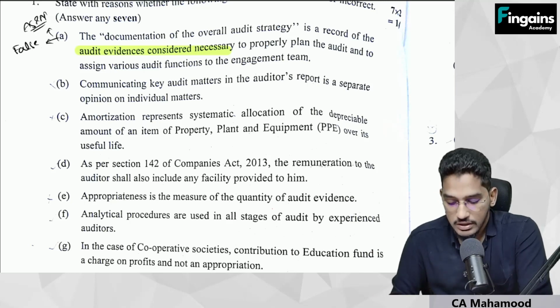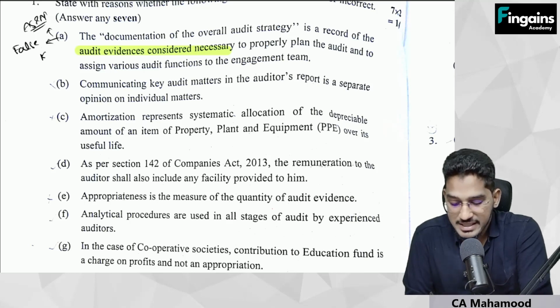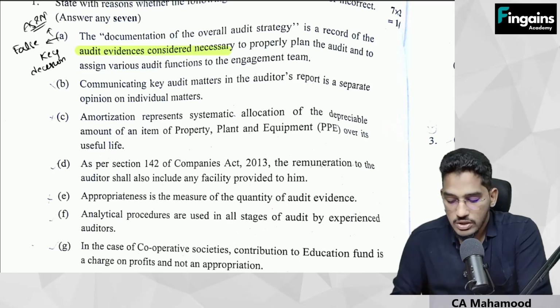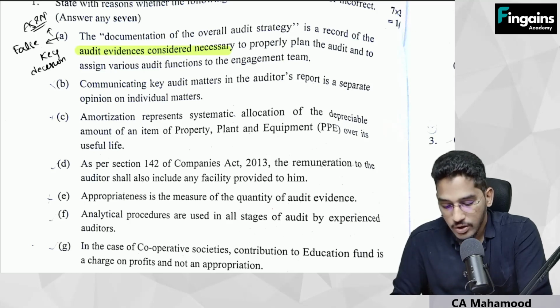Why is the answer false? Because the documentation of overall audit strategy is a record of key decisions, not audit evidence. In the audit strategy, we make decisions; we will not get evidences. It is a record of key decisions considered necessary to properly plan the audit and to assign various functions to the engagement team.